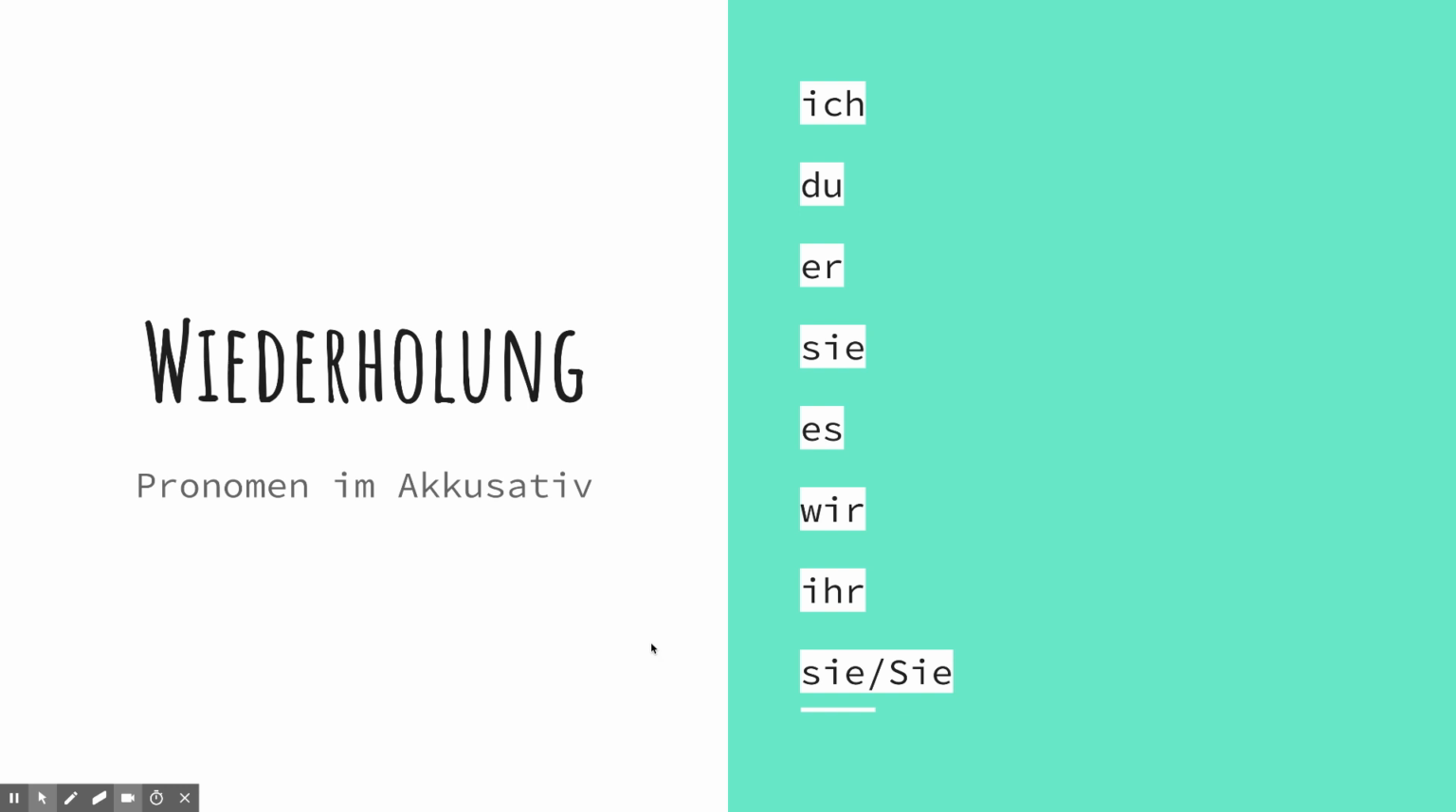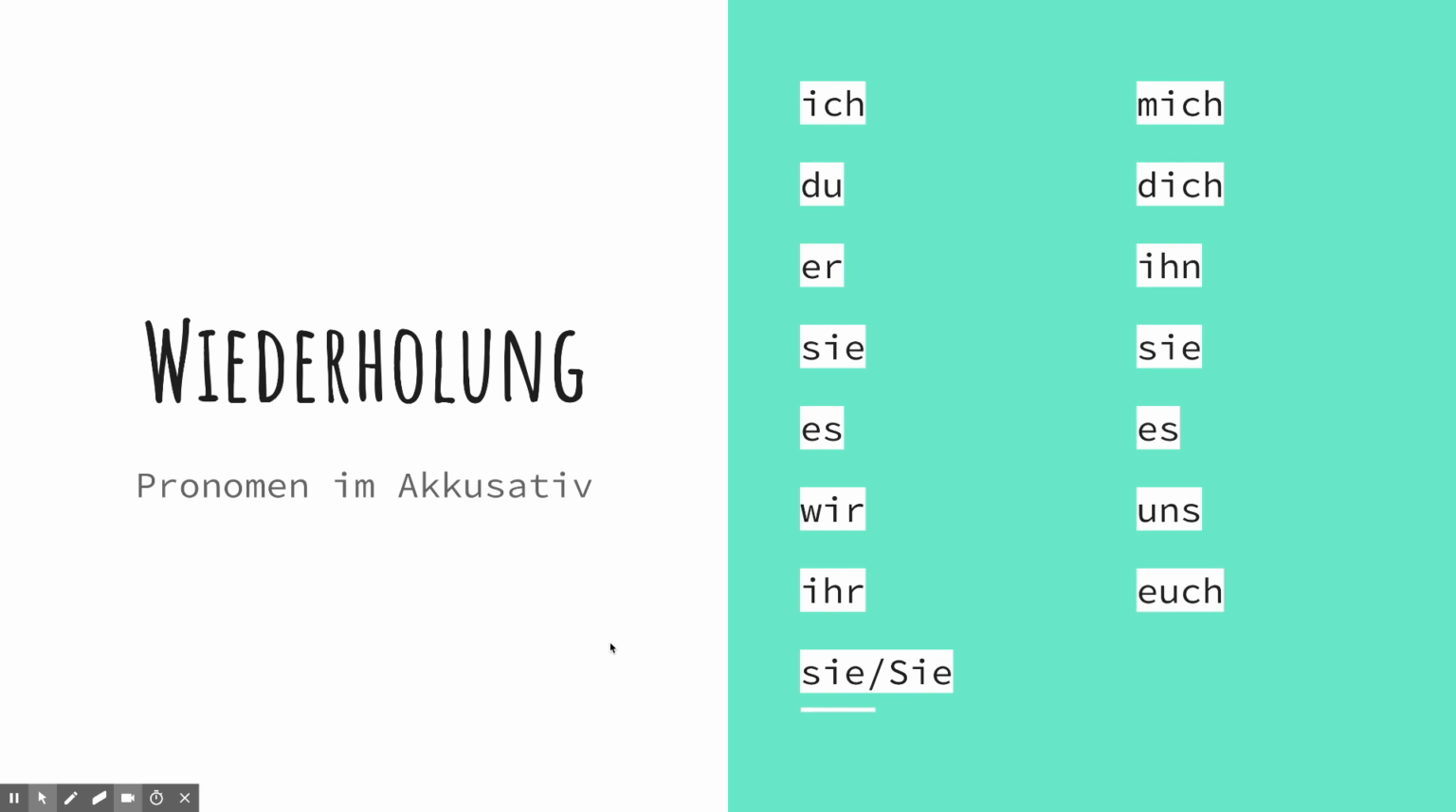The accusative pronouns are mich, dich, ihn, sie, es, uns, euch, sie. These are the pronouns we use when taking direct objects. We might say, for example, ich sehe dich, I see you, or du kennst mich, you know me. Er kennt sie, he knows her. Sie küsst ihn, she kisses him. Or wir kennen uns schon, we already know each other.